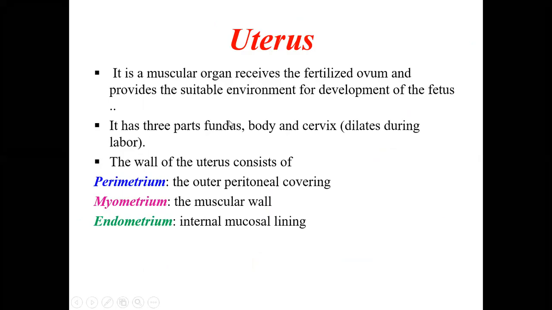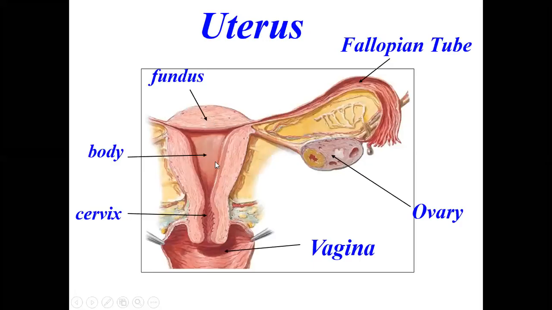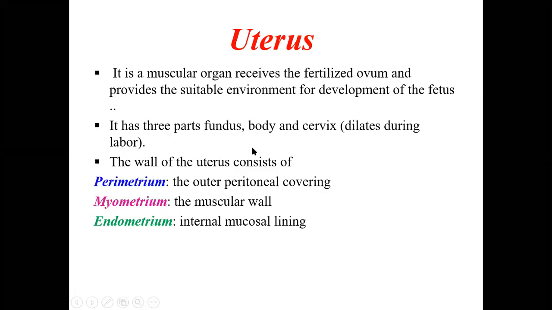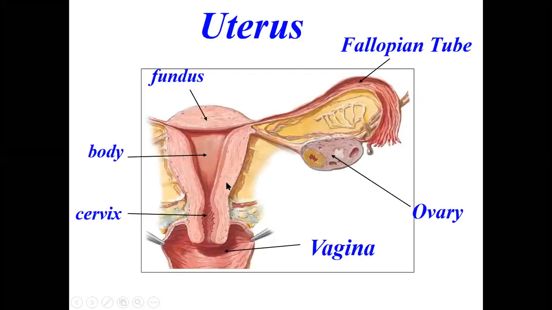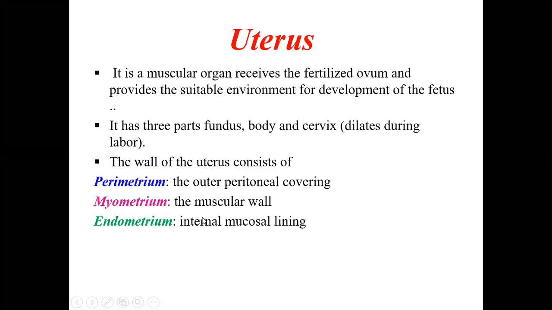So it has three parts: the fundus, body, and the cervix. As you can see, this is the fundus, which is above the fallopian tubes on either side. This is called the fundus. This is the large part called the body, and the lower part is called the cervix. Cervix dilates during labor. Okay, only during labor will this cervix be dilated. If not, it is usually kept patent, closed.